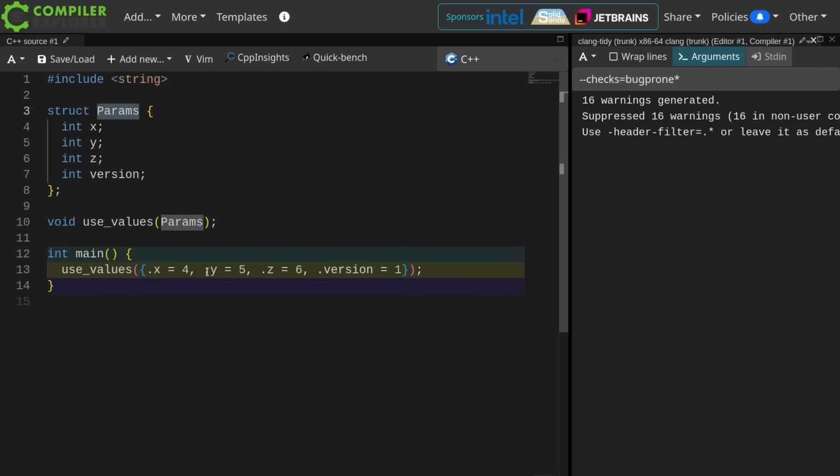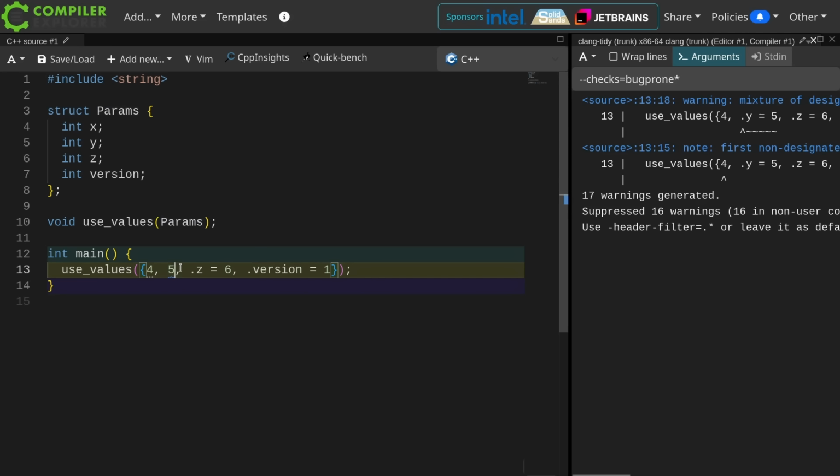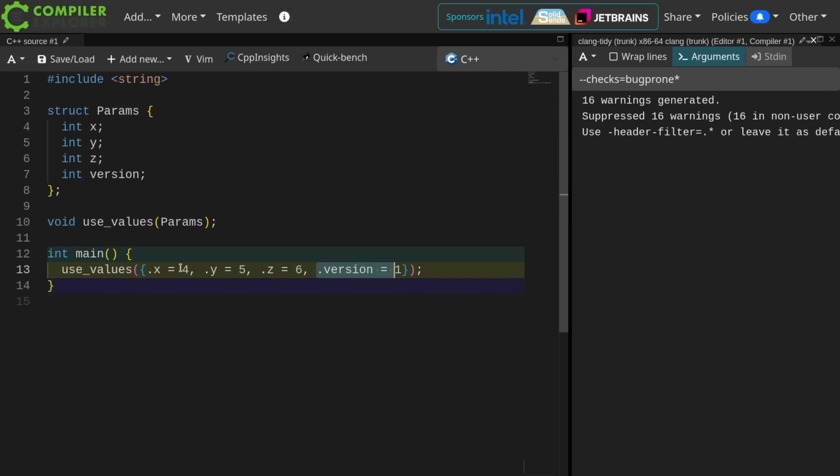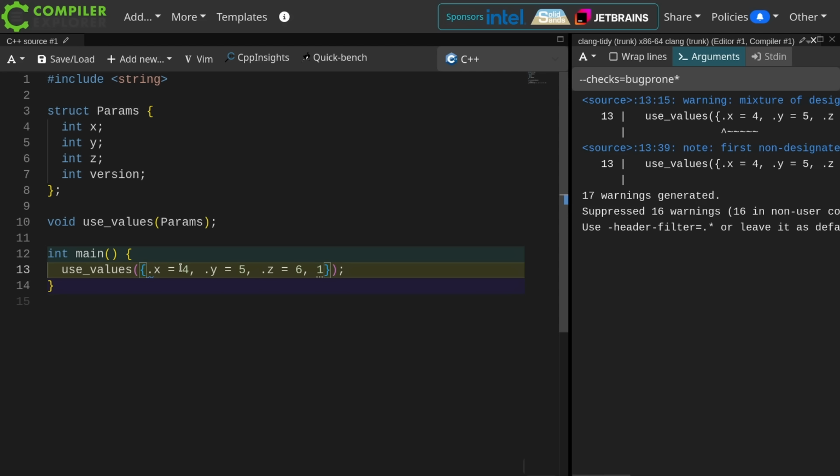The problem I have with this is that there's no way to enforce this. The standard does not require us to use designated initializers. We can write our code in a way that doesn't use the designated initializers. And yeah, a mixture of designated initializers and non-designated initializers, that's a good warning.